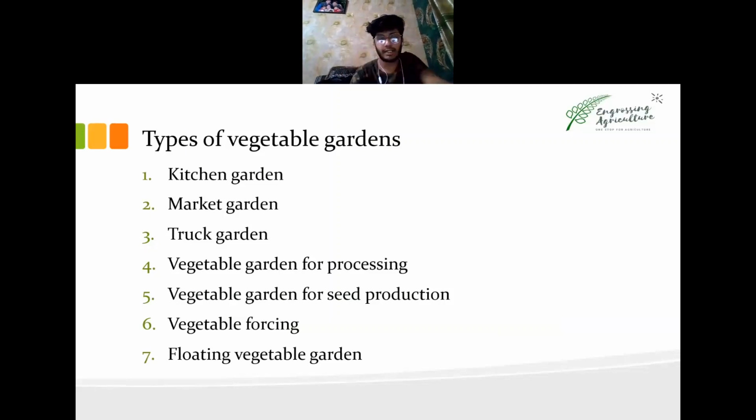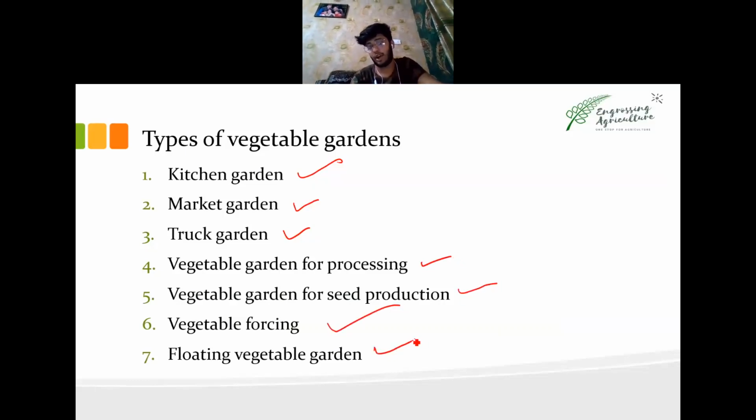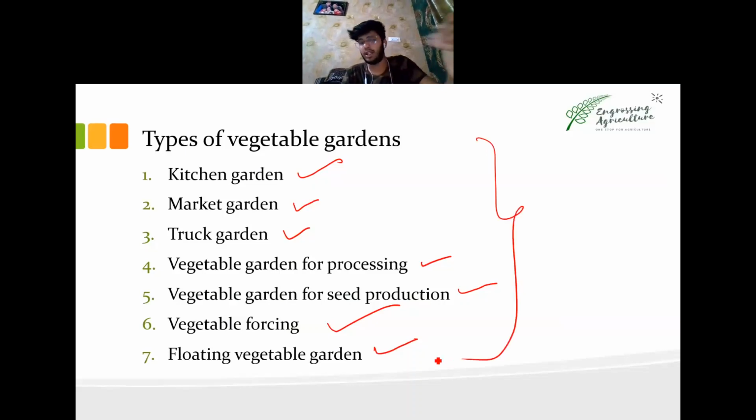Next, we have types of vegetable gardens. You must know kitchen garden, market garden, truck garden. Next, we have vegetable garden for processing, for seed production, vegetable forcing, and floating gardens. These are all very important. You must remember them, not necessarily by series, but you will end up remembering them in this series, because utilization of the land increases as we go down. So: kitchen garden, market garden, truck garden, vegetable garden for processing, vegetable garden for seed production, vegetable forcing, floating vegetable garden. Now we'll see them one by one.